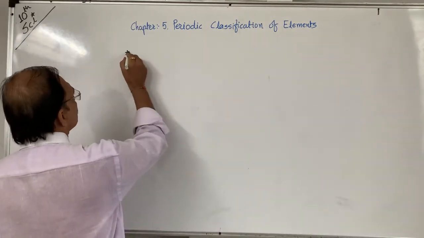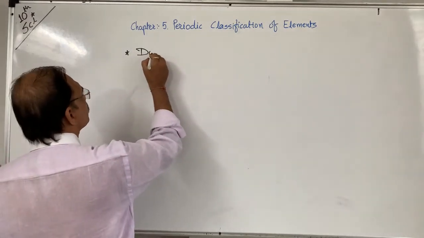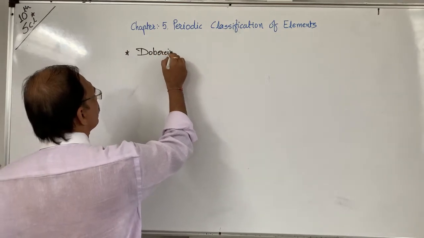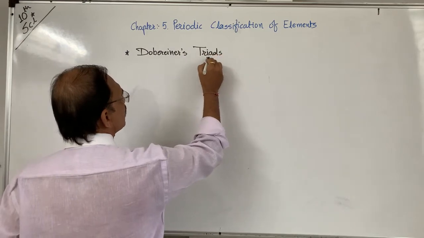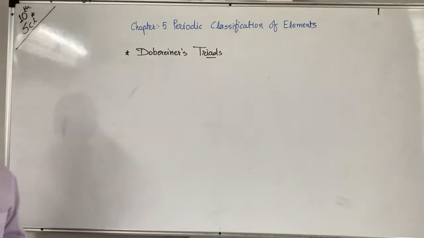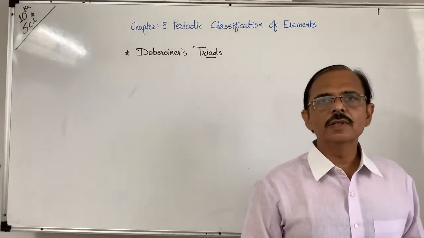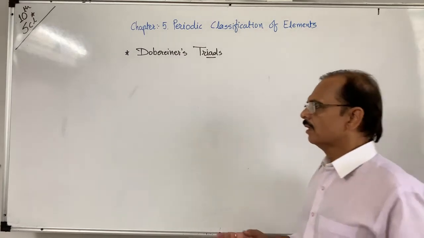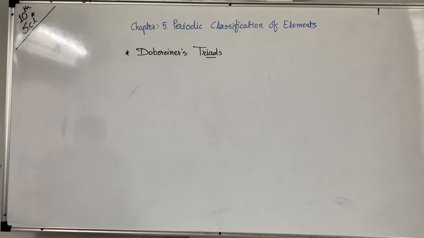So the first ever try to set this classification of elements was by Dobereiner. It is called Dobereiner's triads because he made 3 elements together according to their similar properties. Now, in which way? What is the basis of Dobereiner's triads?